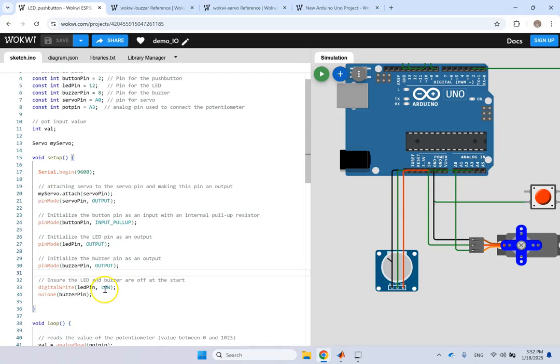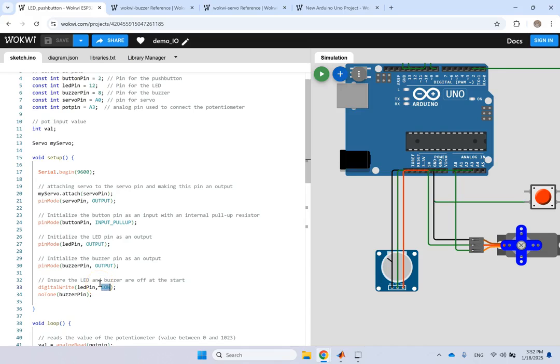And then initially, go ahead and digitalWrite. This is what you do for a digital pin, whether it's input or output. Now, in this case, since it's write, it's an output. So say, hey, digitalWrite, go ahead to the LED pin and set it to LOW. So make sure in the beginning the LED does not turn on. Okay, do not turn the LED on.